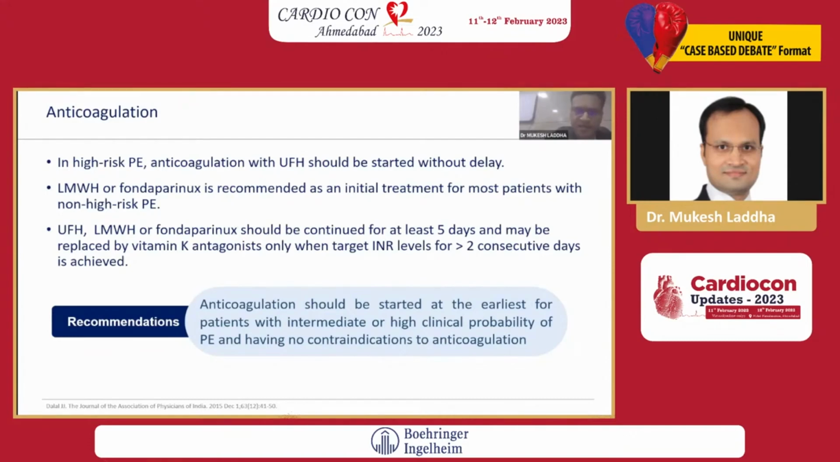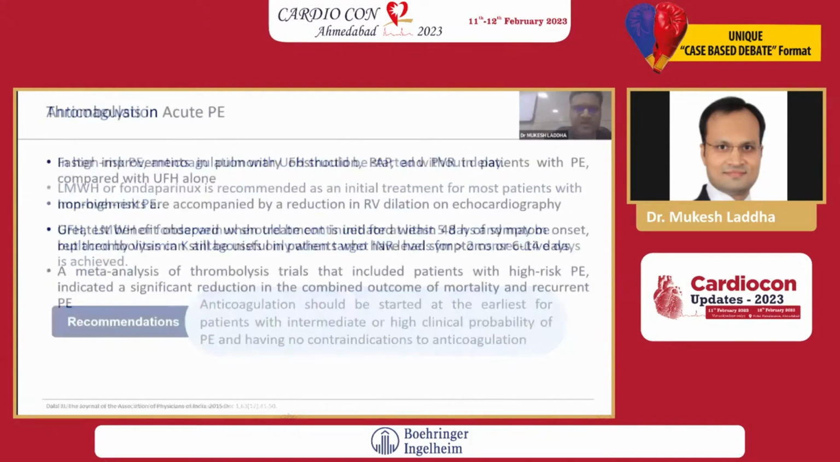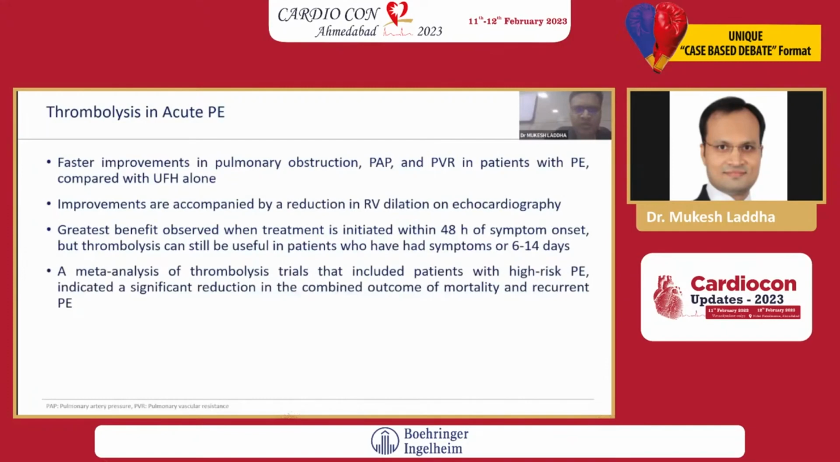Anticoagulation should be started at the earliest for the patient with intermediate or high clinical probability of PE and having no contraindication to anticoagulation. Thrombolysis in acute PE: there is faster improvement in pulmonary obstruction, PA pressure, and pulmonary vascular resistance in patients with PE compared with unfractionated heparin alone. The improvement is accompanied by a reduction in RV dilatation on echocardiography. The greatest benefit is observed when treatment is initiated within 48 hours of symptom onset.